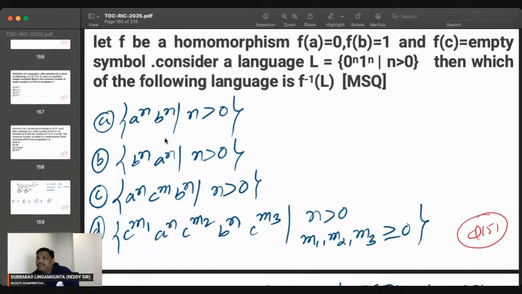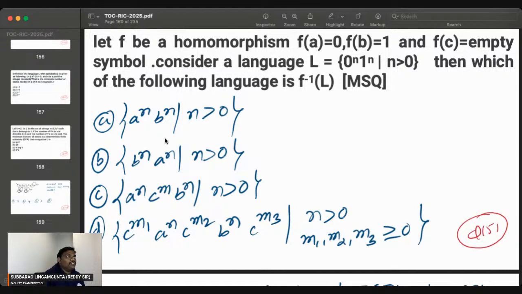Everyone can try. Which one of the following languages is f inverse of L? It's the MSQ. Remember, epsilon can be anywhere. In between zeros also, epsilon can be there. In between ones also, epsilon can be there. Before zeros also, epsilon can be there. After ones also, epsilon can be there. So I think C also correct, D also correct. It's an extraordinary question. Anyone having any objection, let me know.